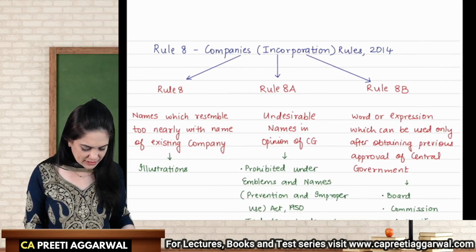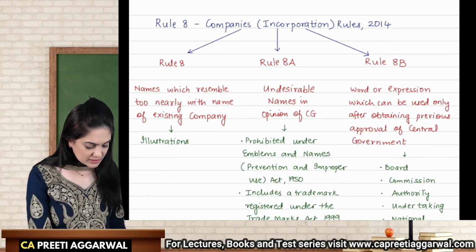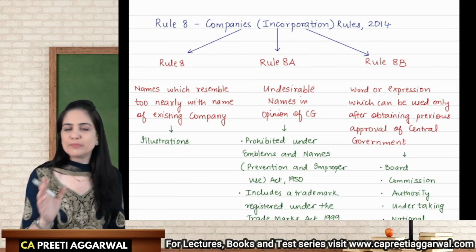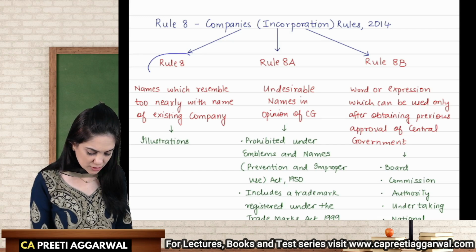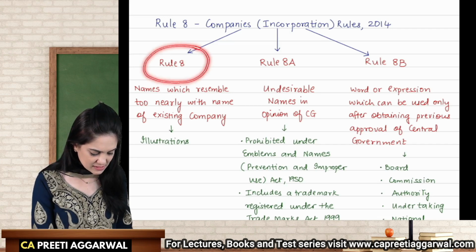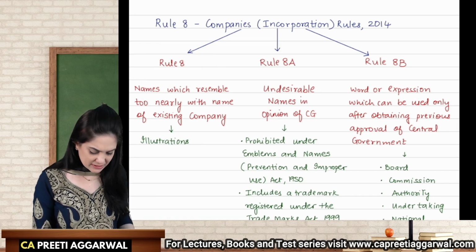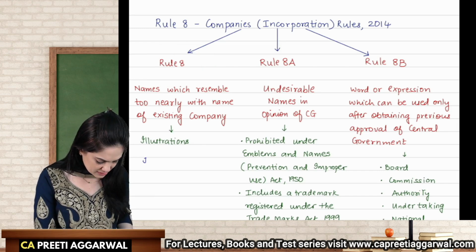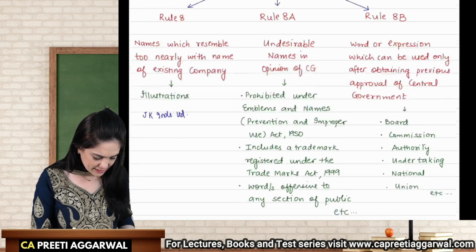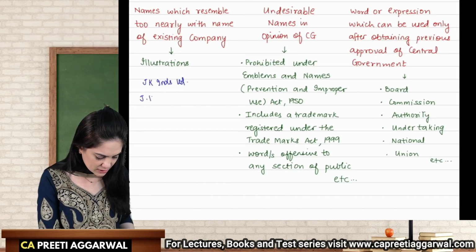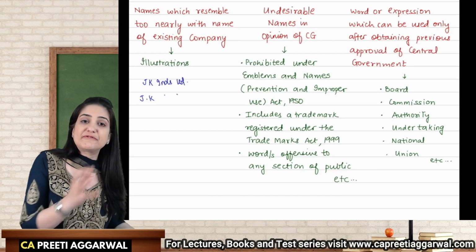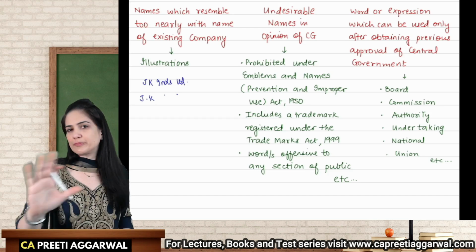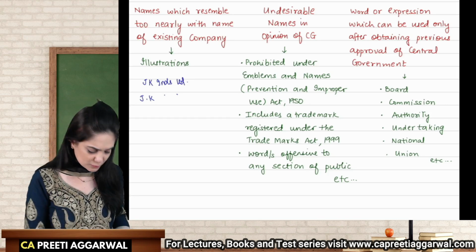All right, I have a small table for you. These are important rules and you need to memorize them. Rule 8 says that the name of the company should not resemble the name of an existing company. So let's say, for example, that the name of an existing company is JK Industries Limited. I cannot have words like J.K Industries Limited. That will not make it a different name. It is resembling the name. ROC will not grant this name to you.